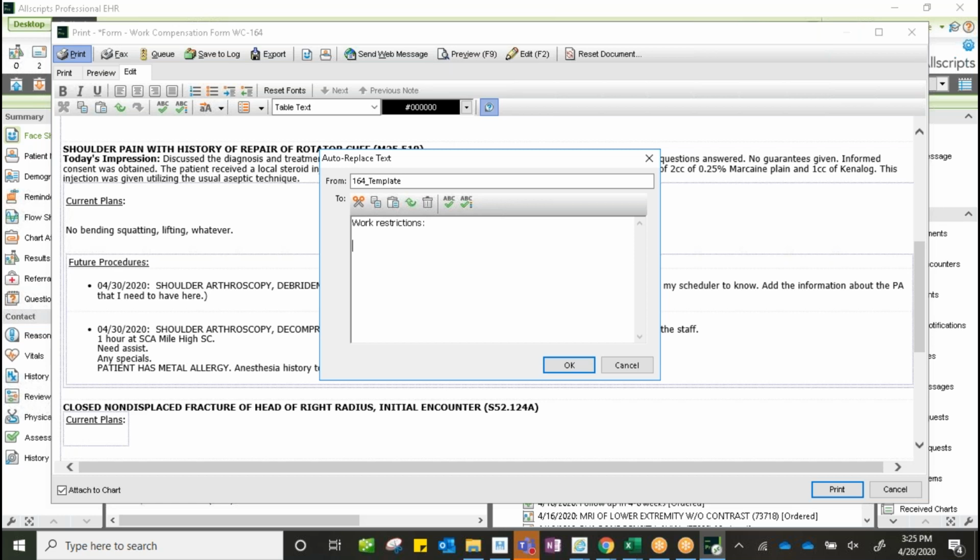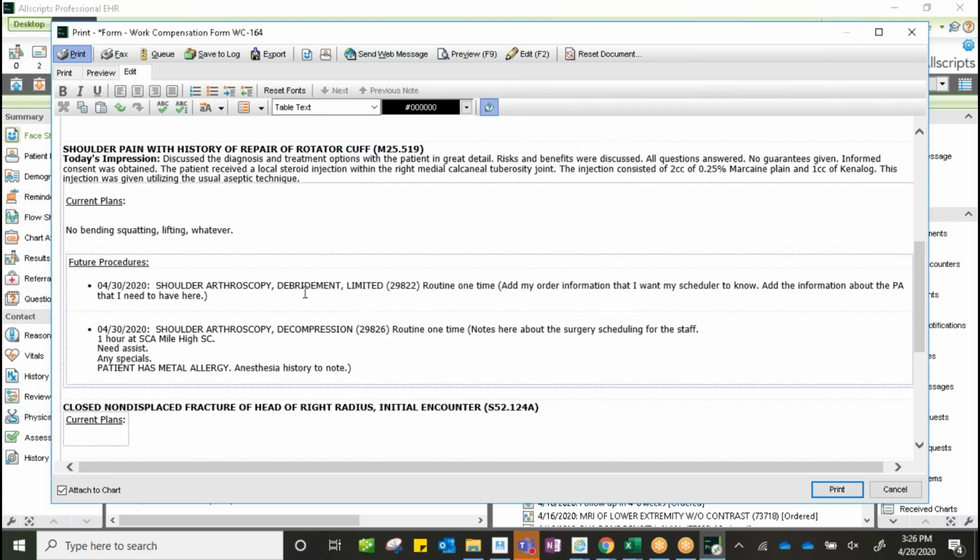We could say back to work date, whatever that is, the things that you find valuable on that 164 form that you might be filling out currently, either in your system or by hand. You can add that information here in your template, click OK.